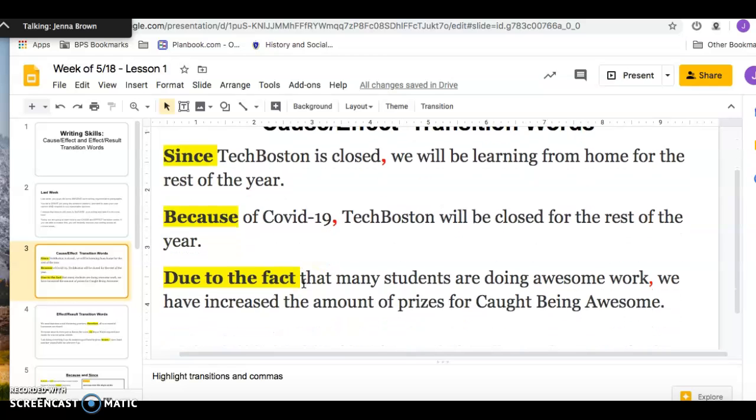Due to the fact that many students are doing awesome work, comma, we have increased the amount of prizes for caught being awesome. Due to the fact, right, that students are doing awesome work, that's the cause. The effect is that we have to increase the amount of prizes for caught being awesome.